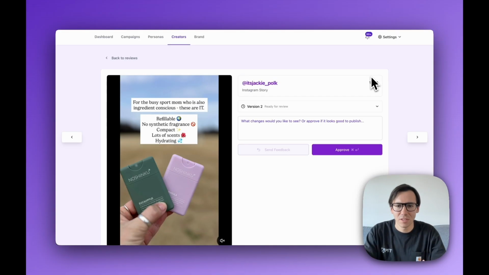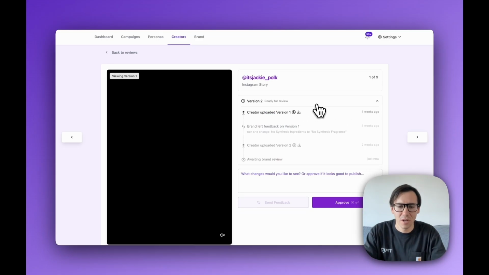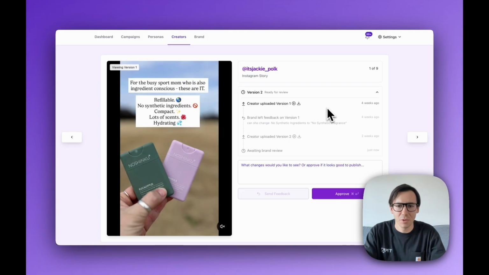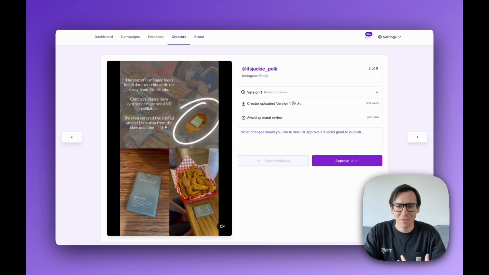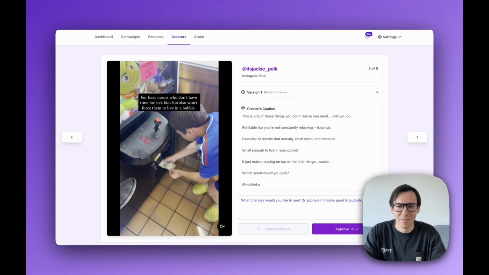AMT also handles content review. Creators send you drafts. You can go through and see all of their drafts, including the different iterations. If they uploaded a previous version, you can go in and see the previous version that they uploaded. You can provide feedback or approve the content. And we give you the flexibility of doing this with a lot of content at scale.